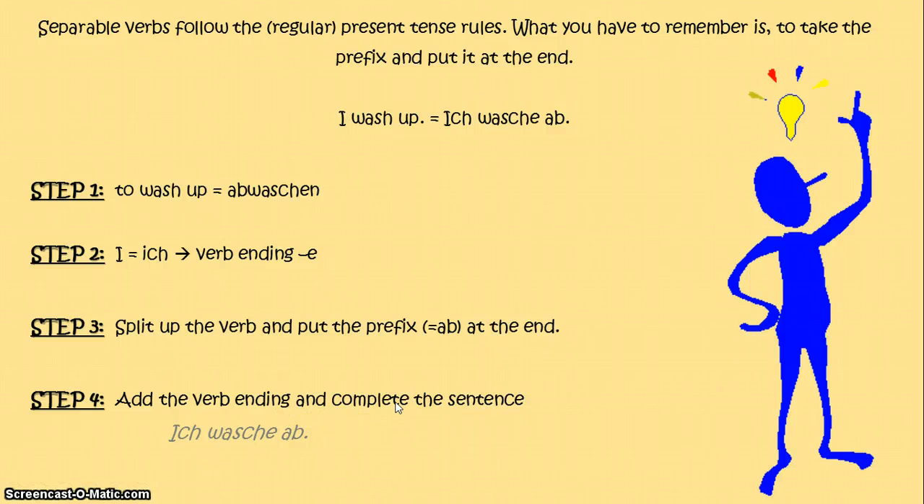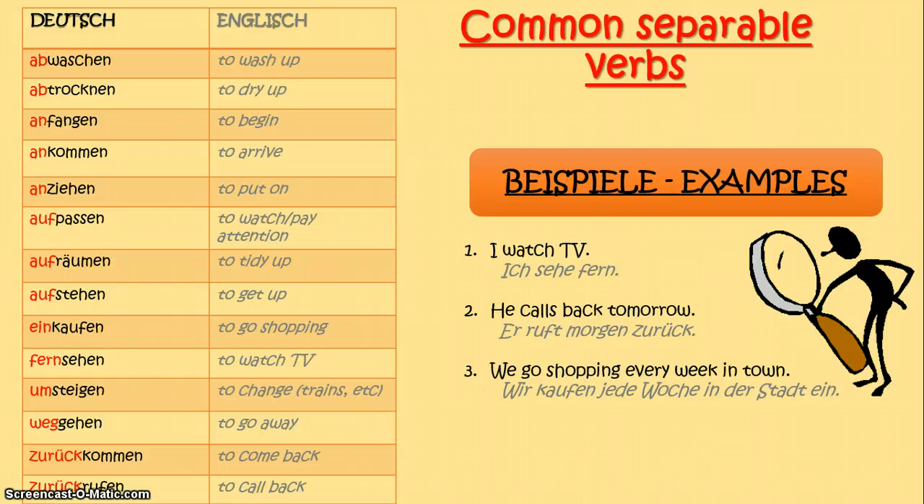These are the 4 different steps you have to follow and go through in your head or maybe on a separate piece of paper. So on the left-hand side, you see a table and I've highlighted the prefix in red. So you've got them over here. These are the most common separable verbs. So it may be useful to copy them down or to print it off for further revision.